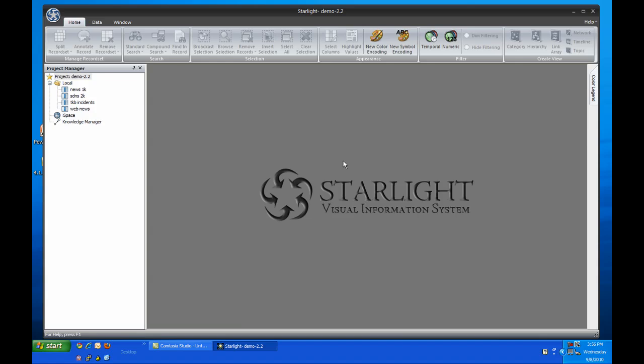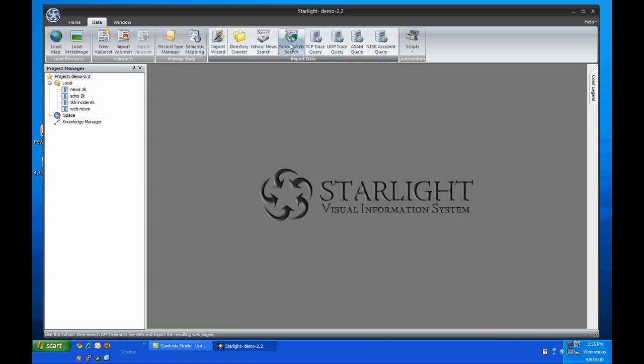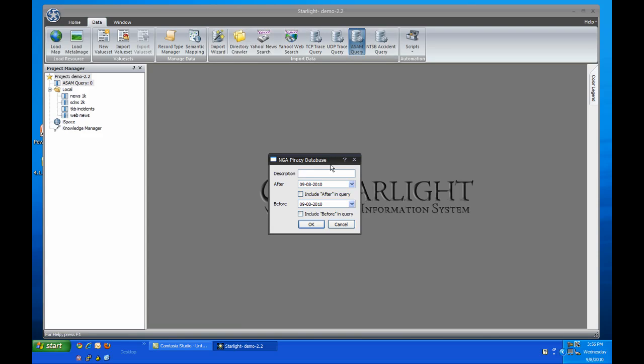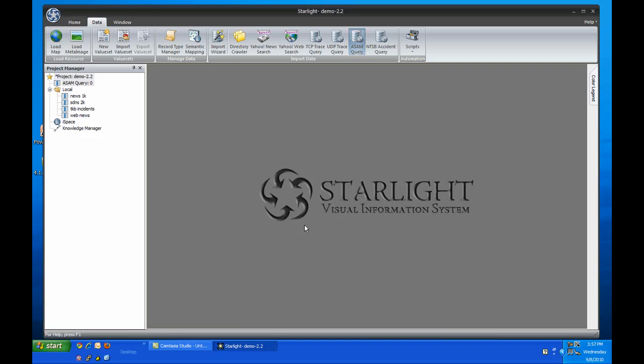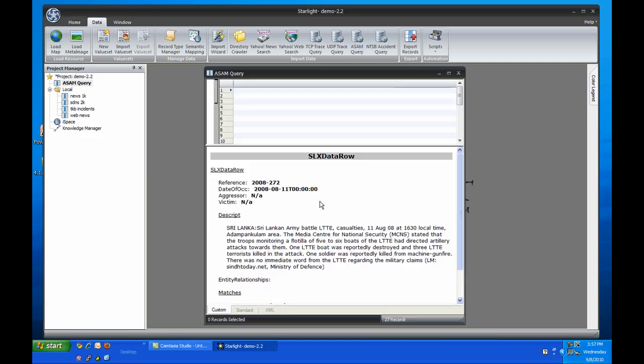Since I'm investigating a piracy event, I'll start by querying the NGA ASAM database by clicking on the ASAM query plugin on the data ribbon. To begin, I'll enter the group's acronym LTTE as my query. What I get back is a set of piracy events where LTTE is included in the synopsis, in this case 27 of them.